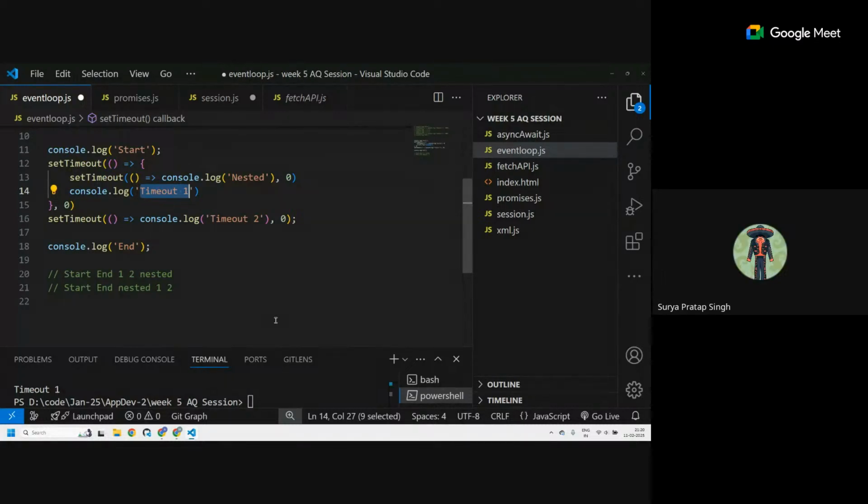There is nothing in the call stack. Timeout 2 is empty. So the call stack is empty. What is next in the task queue? Timeout 2. Okay, Timeout 2 gets executed. Now what is there in the call stack?